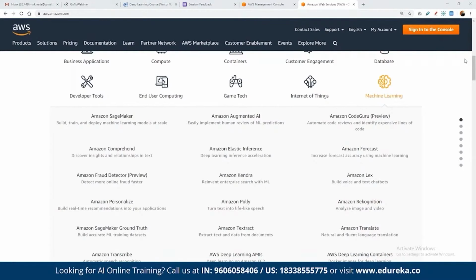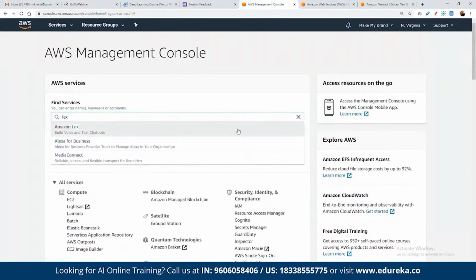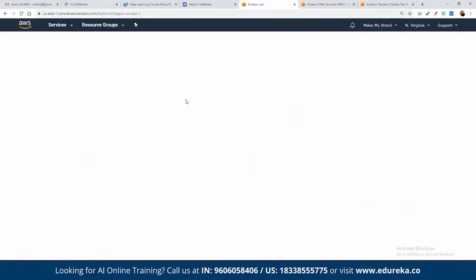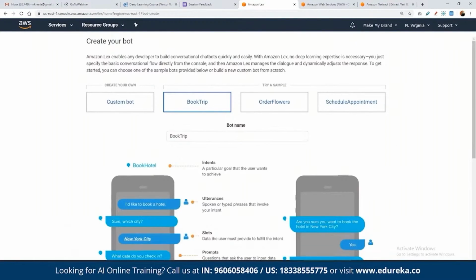Now, let's go ahead and see the implementation of Lex. So we can open up Lex. Using Lex, we can create a small chatbot-based system. Here we have to click on get started, and we have multiple templates that we can choose from. If we are looking to create a chatbot for a travel-based website, or any flower-based website that we want to develop to deliver flowers.